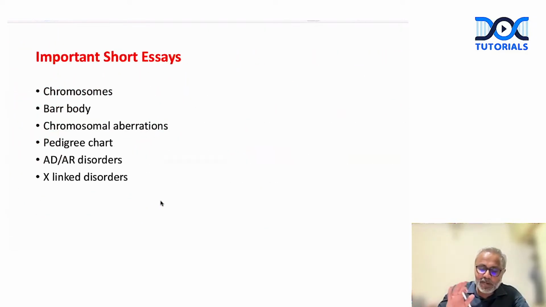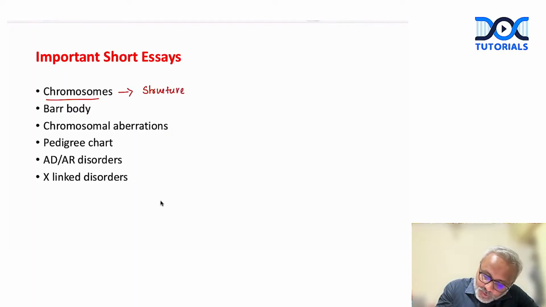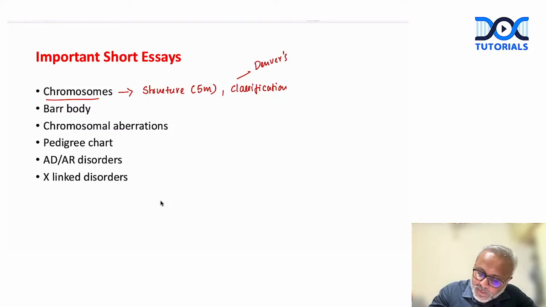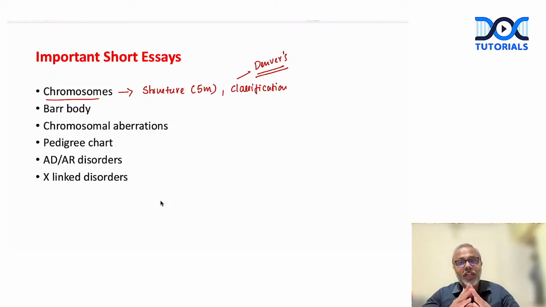Apart from this, from the topic of genetics, what are the other questions we can get? One is on chromosomes, right? In chromosomes, what are the other questions we will get? Remember, the first short essay, structure of chromosome, is a 5-marker question, right? Then classification of chromosomes, right? Especially Denver's classification, right?